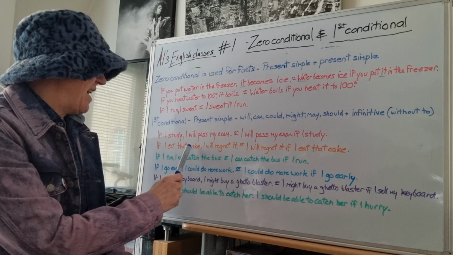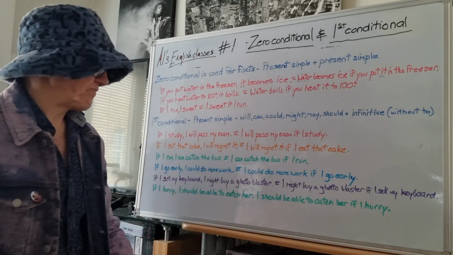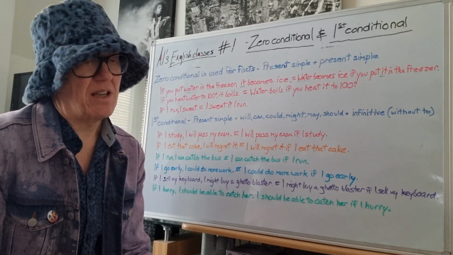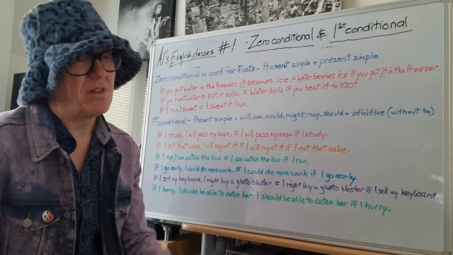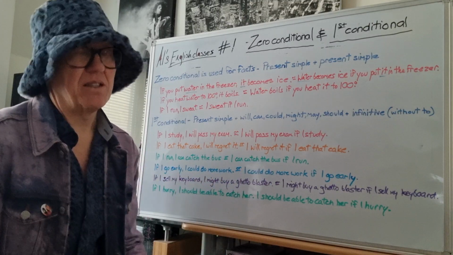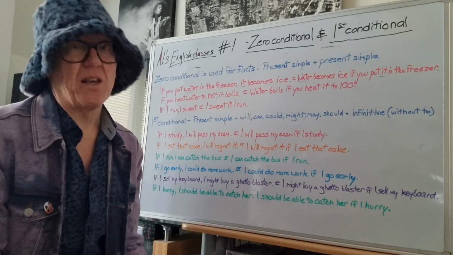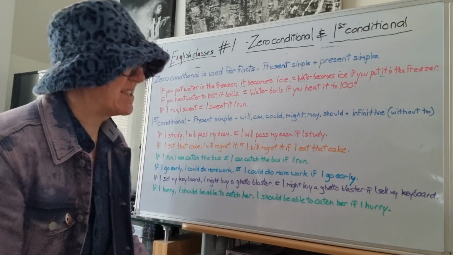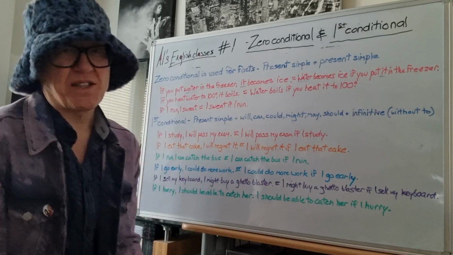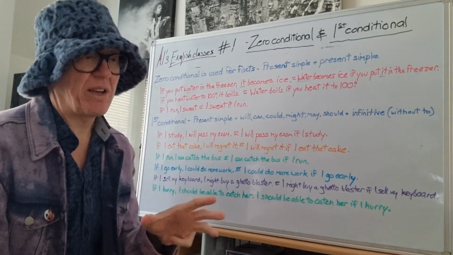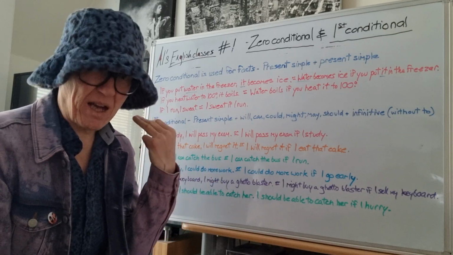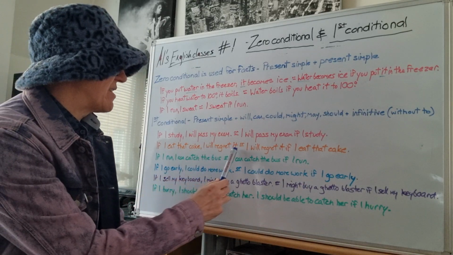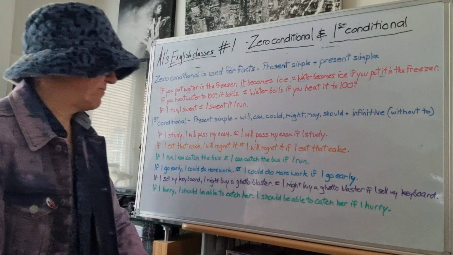If I eat that cake, I will regret it. Oh, look at that cake. You're in a supermarket. Look at that cake. It's amazing. It's big, and you know you've had this before, but I can't resist and buy that cake. You get it home, and you feel, oh, I shouldn't have eaten that cake. That's opinion. Remember we did should? I shouldn't, past, have eaten that cake. If I eat that cake, I will regret it. Or I will regret it if I eat that cake.